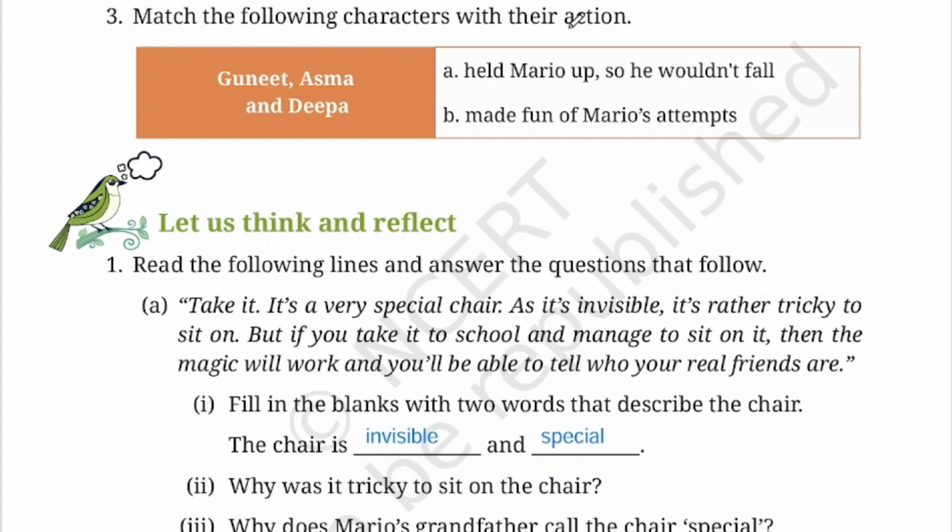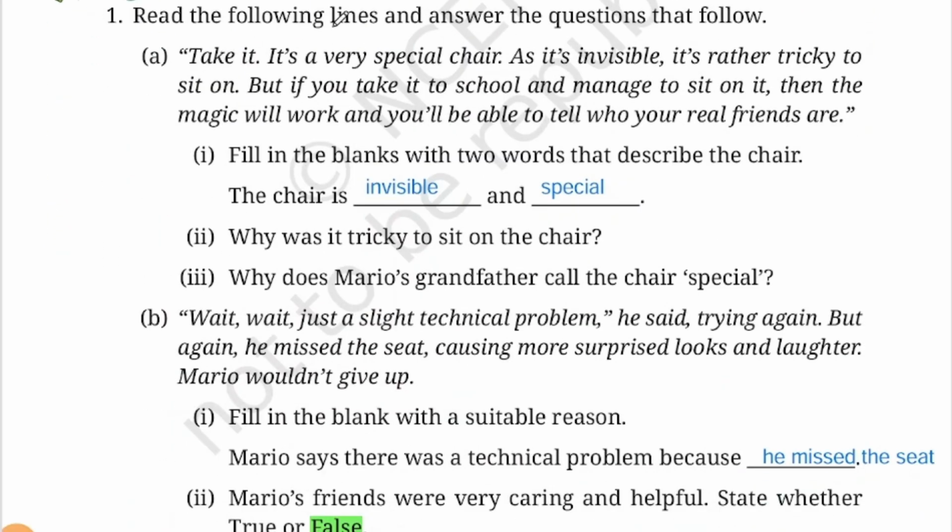Now here you see, match the following characters with their action. Gunit, Asma and Deba held Mario up so he wouldn't fall, or made fun of Mario's attempt. We have seen that they have held Mario up so that he wouldn't fall. So this is the correct option. Now, read the following lines and answer the question that follows. It is a very special chair. Fill in the blanks with the 2 words: the chair is dash and dash. The chair is invisible and special.